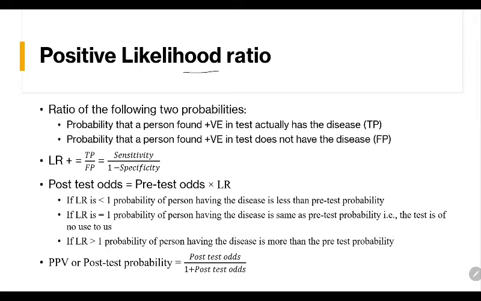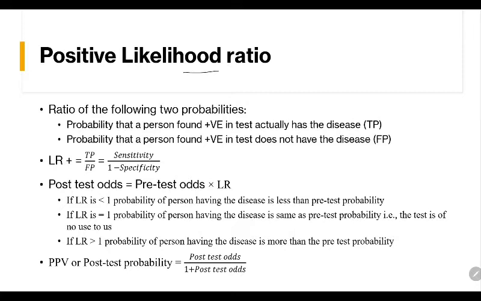The ratio of two probabilities. The probability that a person found positive in the test actually has the disease, to the probability that a person found positive in the test does not have the disease. So that is true positive by false positive, which is also written as sensitivity by 1 minus specificity.